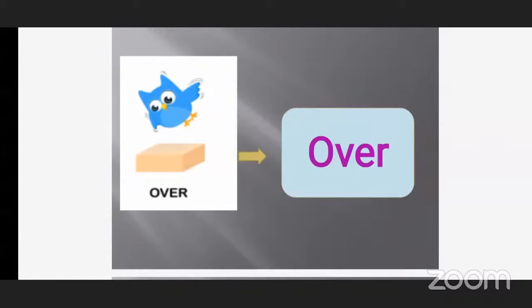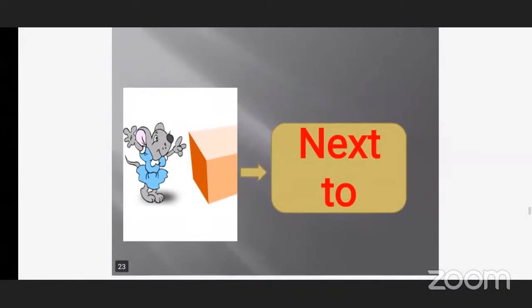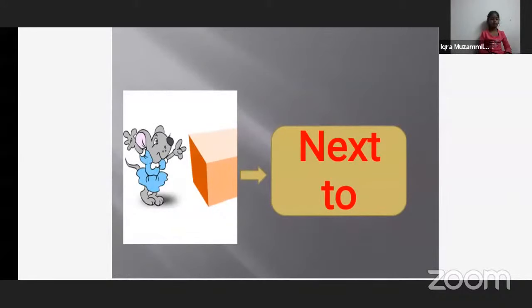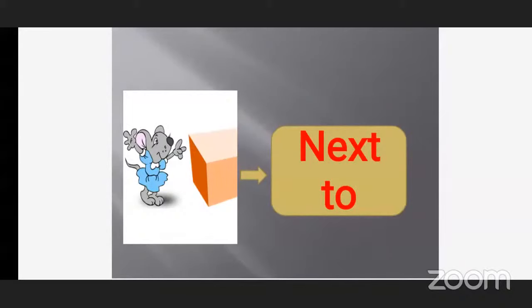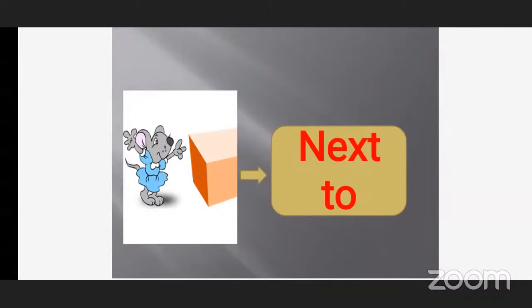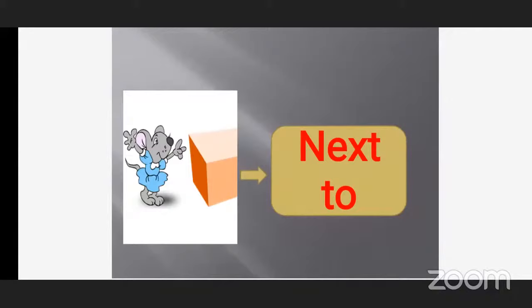Now our next word is next to. What can you see in this slide? Tell me. Mouse. Yes. And where is the mouse standing? Front of the box. No, she is not in the front. She is to the side. Yes, to the next side. The mouse is standing to the next side of the box.